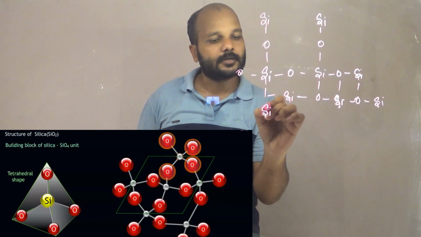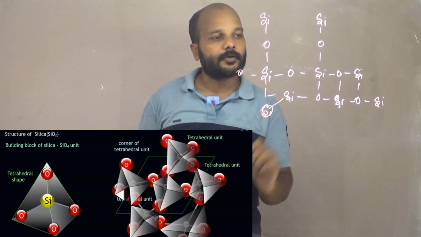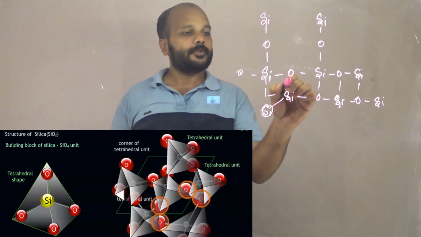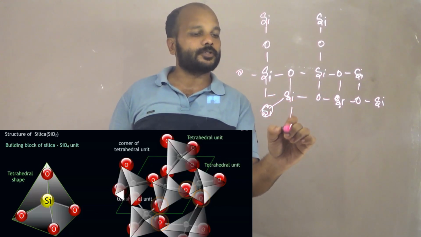I will draw it here. So each silicon is bonded to oxygen atoms.